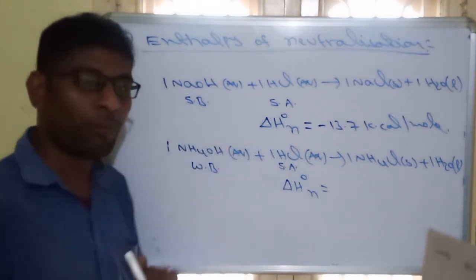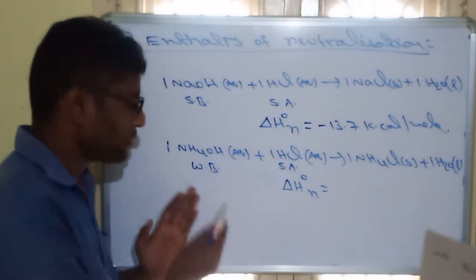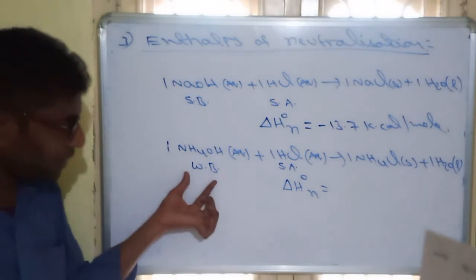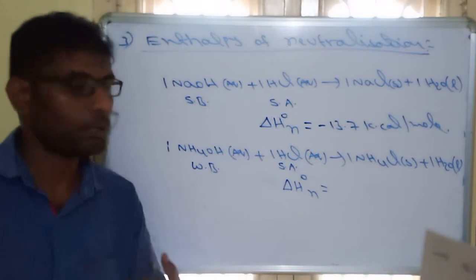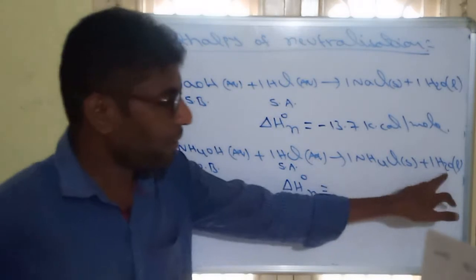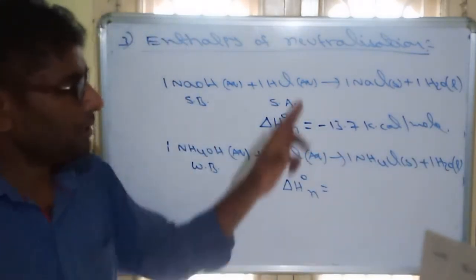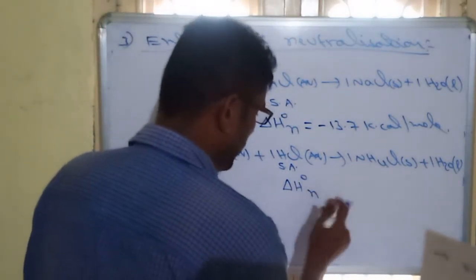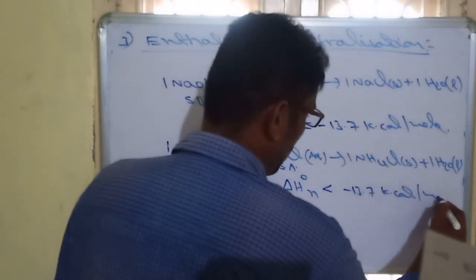So this is exactly 1 mole will produce, but it will not produce 1 mole because it is a weak base. So whenever it is lesser than the required, it is called limiting reagent. So due to limiting reagent, the product water is also less than 1 mole. If we are forming 1 mole of water, exactly this much of energy is released. But if we are forming less than 1 mole of water, the releasing energy is also less than the 13.7. So that means this enthalpy of neutralization will be less than minus 13.7 kilocalorie per mole.